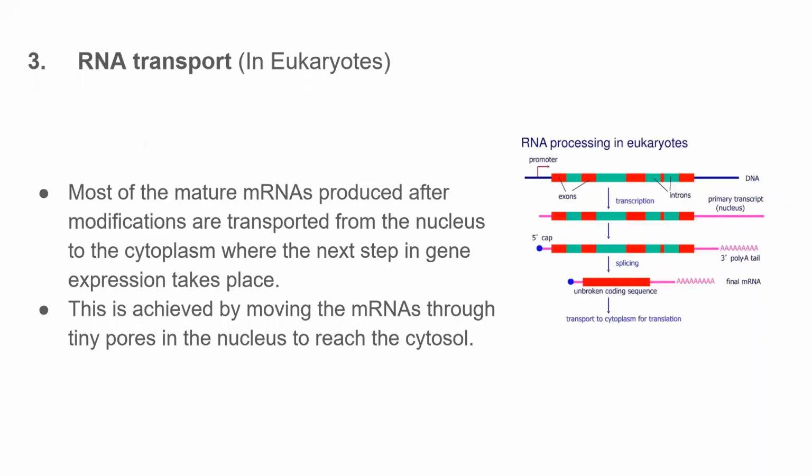Third one is about RNA transport. Most of the mature mRNA produced after modifications is transported from the nucleus to the cytoplasm, where the next step in gene expression takes place. This is achieved by moving the mRNA through the tiny pores in the nucleus to reach the cytosol.